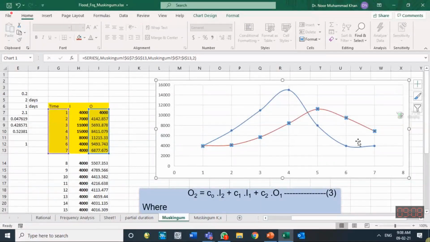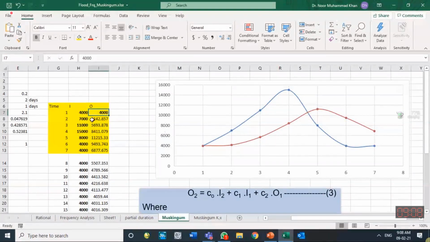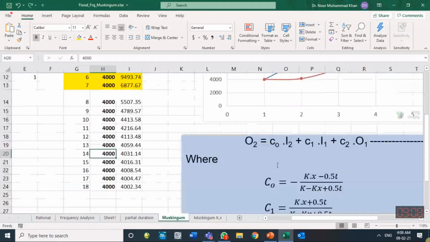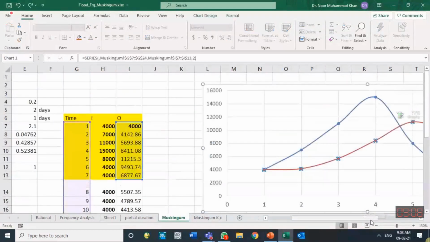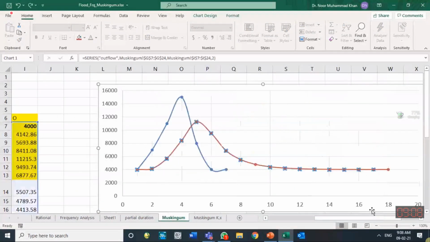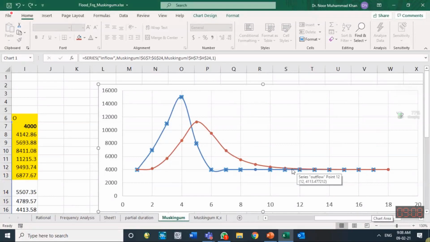Because I wanted to see the time till the original discharge of 4000 has been recovered, I extended the inflow hydrograph with constant discharges, and what I got was this one. Then I got 4000 at the outflow location, at the downstream location, after 12 days.